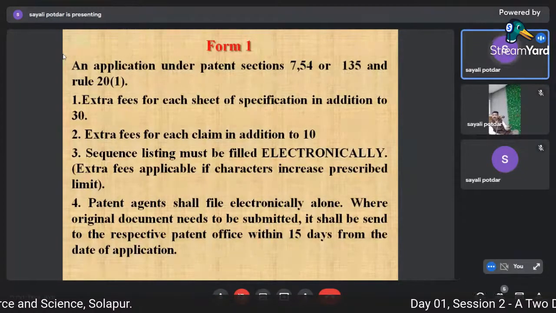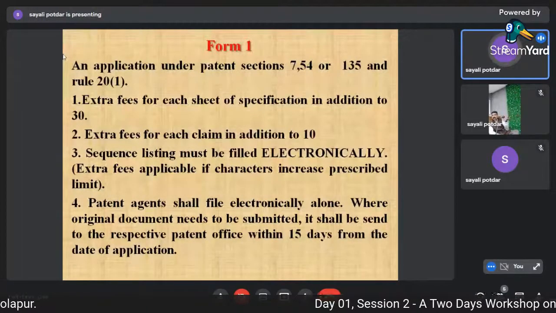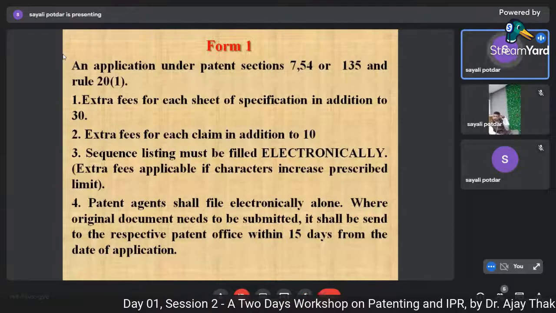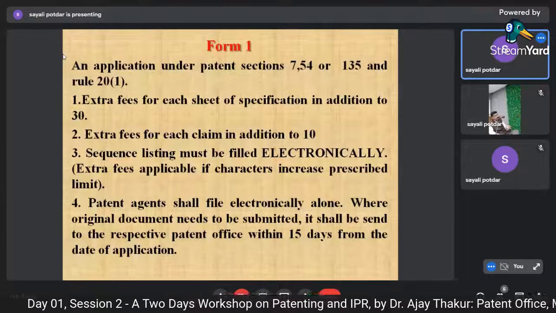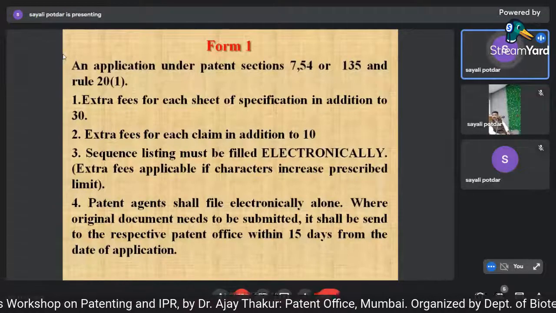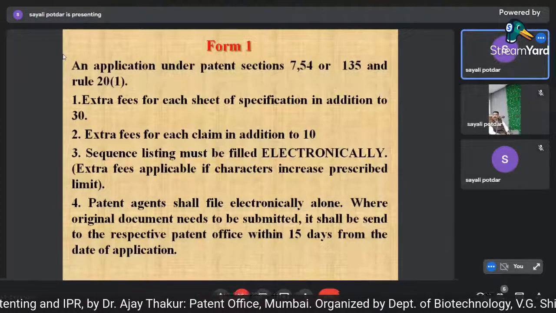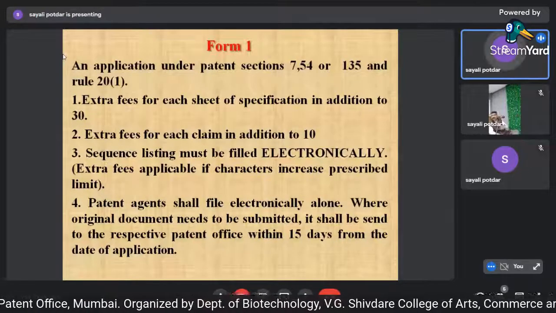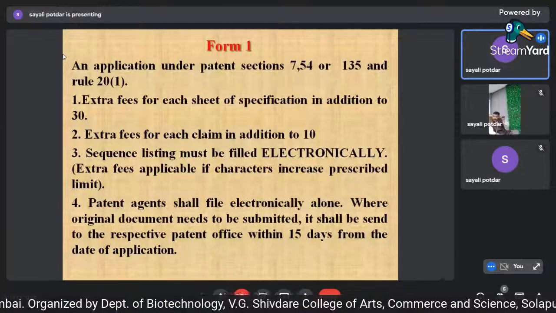Right? So somebody can do that thing. It is required, and basically it is necessary to file the application online only. So when you make your application online, the government is giving a concession in fees.